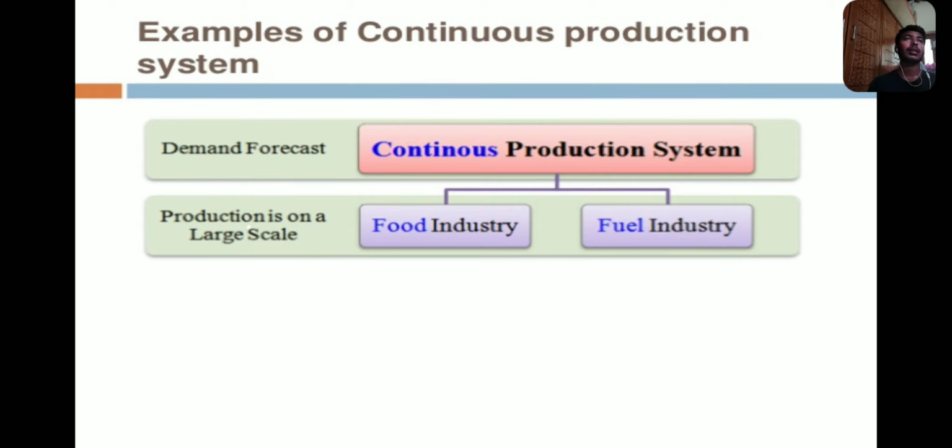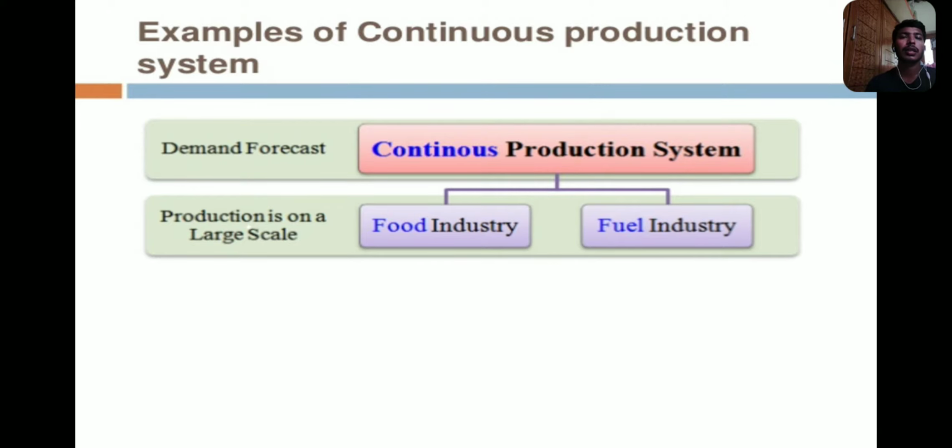Why? Because in the environment the demand is less and the production is very high, so we release the production in very high amounts compared to the comparison of the products.